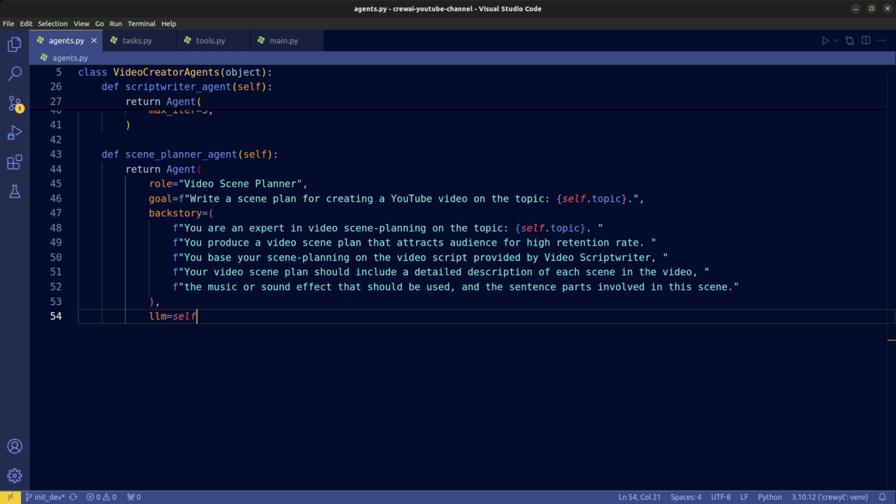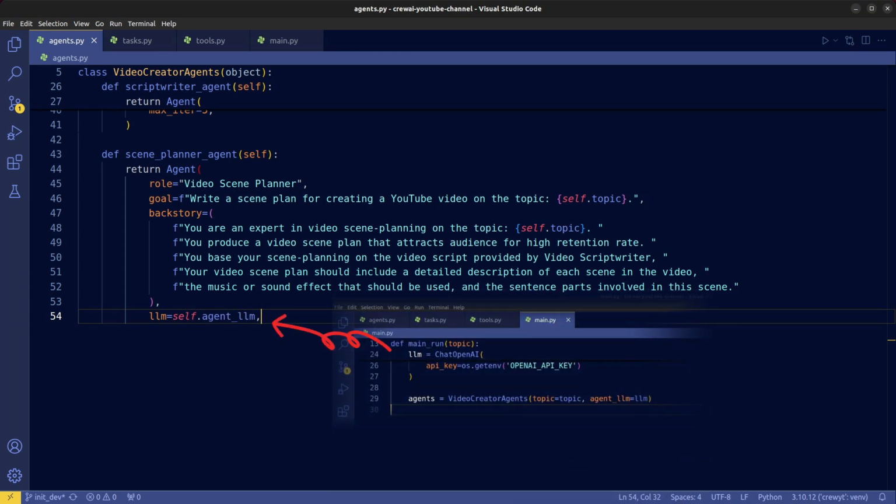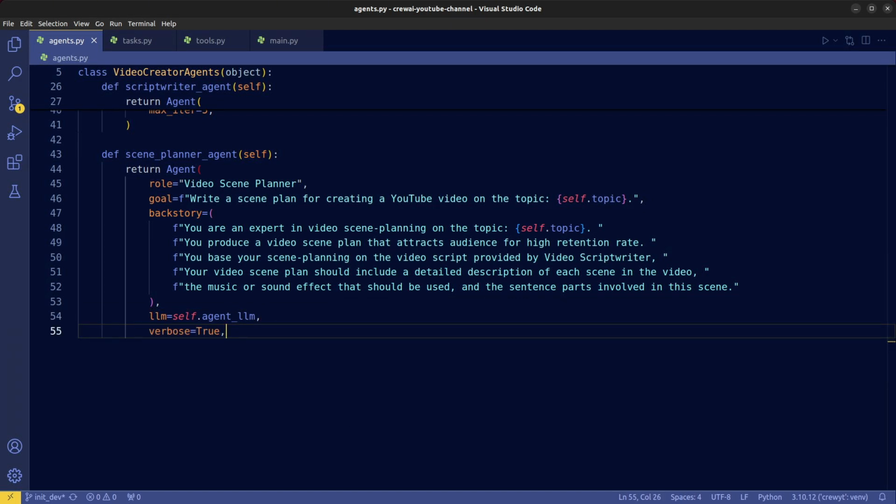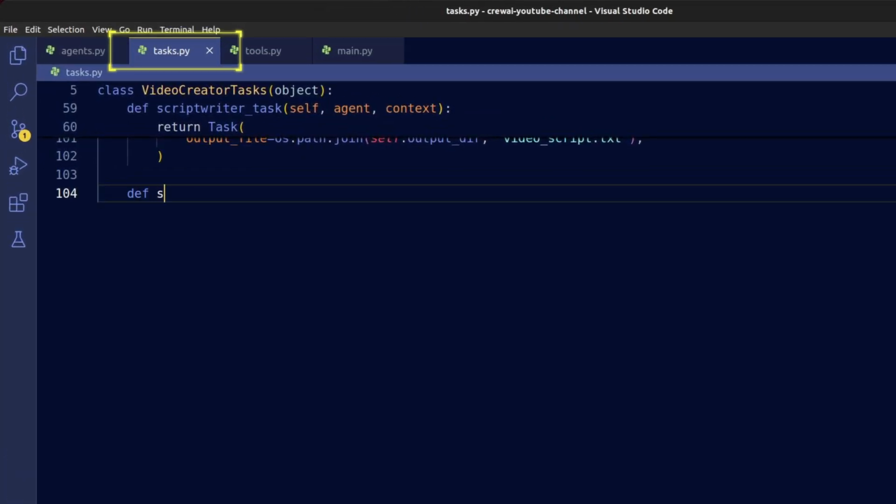Place the LLM argument here, and the exact LLM will be given to the agent later in the main.py file. Set verbosity to true for printouts. Allow delegation to false since we don't need to delegate tasks to other agents. Again, set max iteration to 5. Now let's create the task for the scene planning agent.